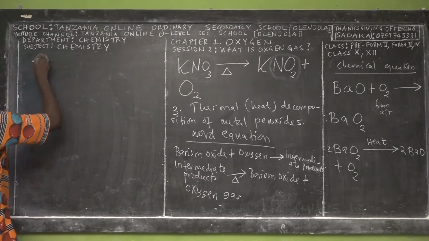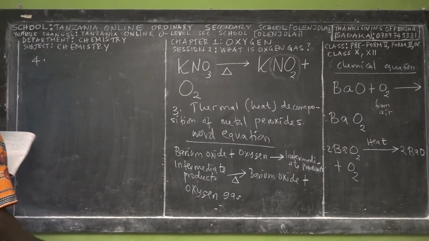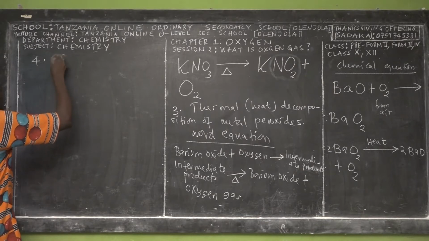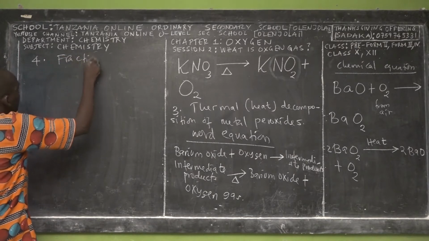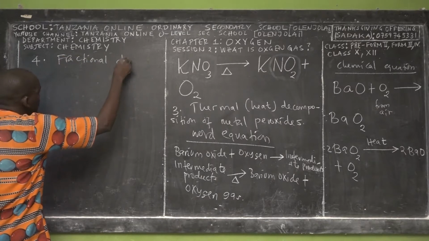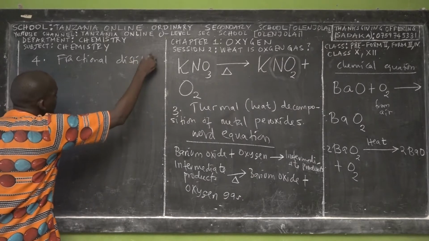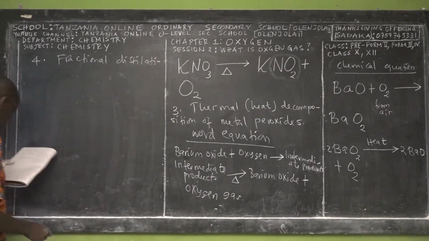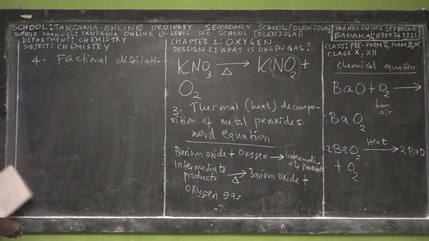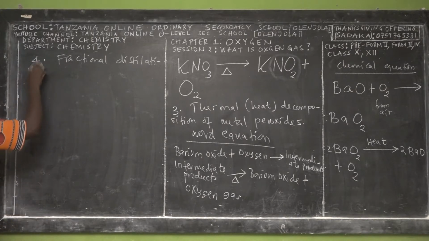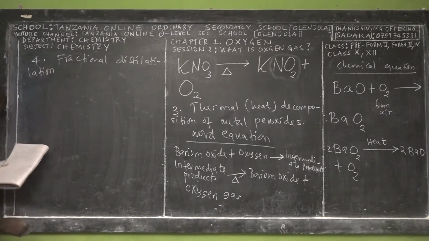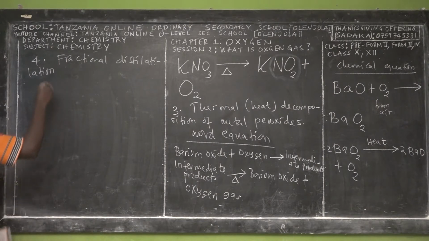So the first method, we say that fractional distillation of air.